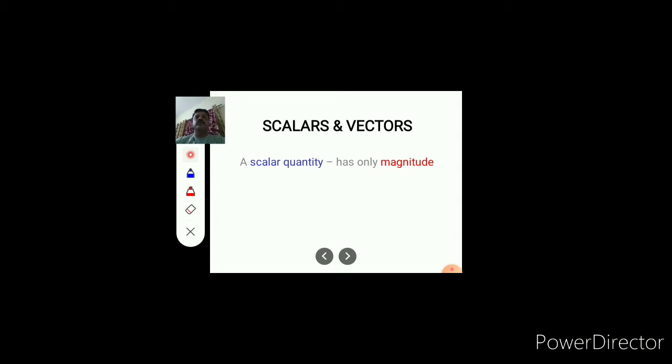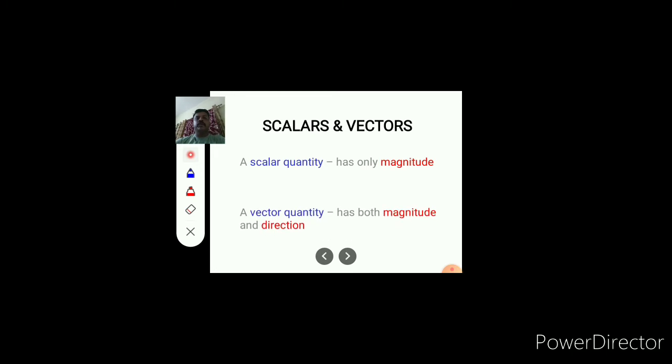If you consider the distance from Dharangaon to Jalgaon, it may be 35 kilometers. So the unit may change, but the number is known as magnitude, and therefore a scalar quantity has only magnitude.